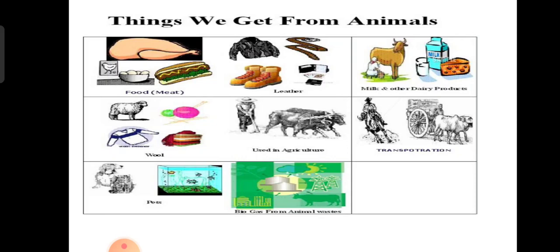Some other things, some animals are used for lifting, for services. Animals are used for lifting and carrying heavy loads. Horses and camels are used for transportation in hills and deserts. Dogs are kept as pets and for guarding the house.